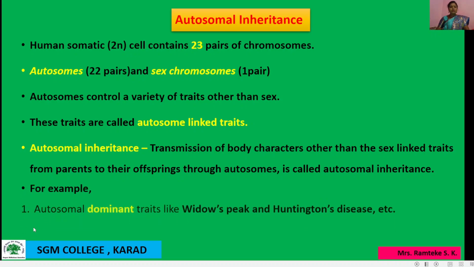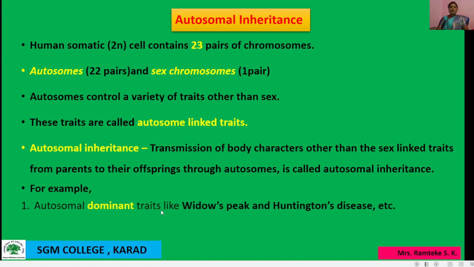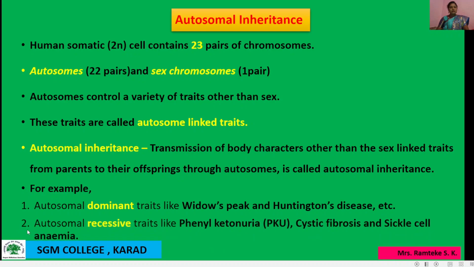Examples of autosomal dominant traits are widow's peak and Huntington's disease. Autosomal recessive traits are phenylketonuria, that is PKU, cystic fibrosis and sickle cell anemia. So these are examples of autosomal inheritance.